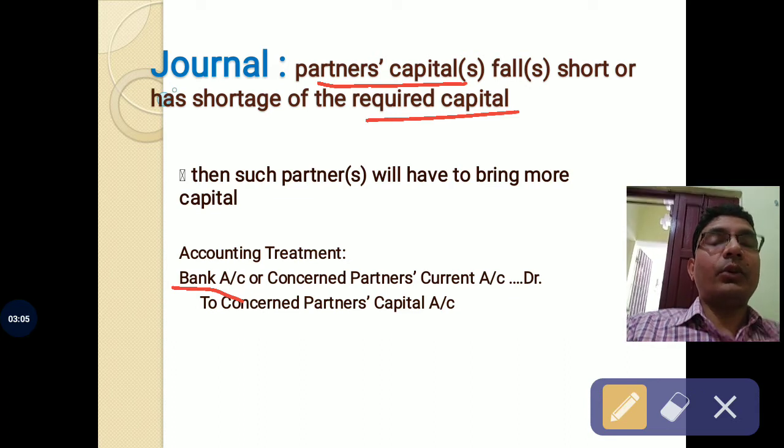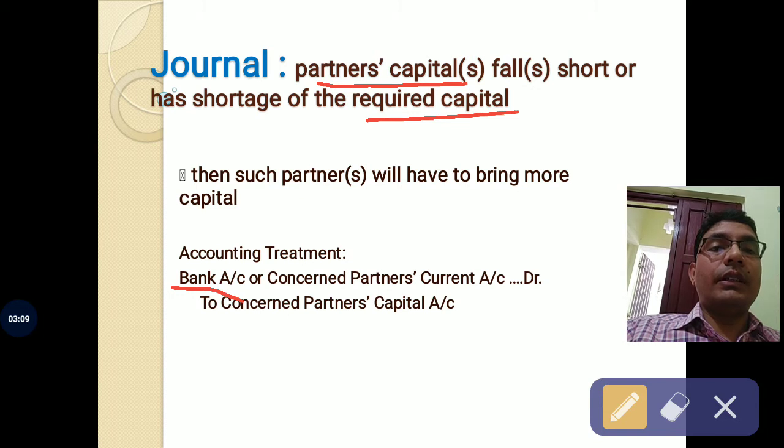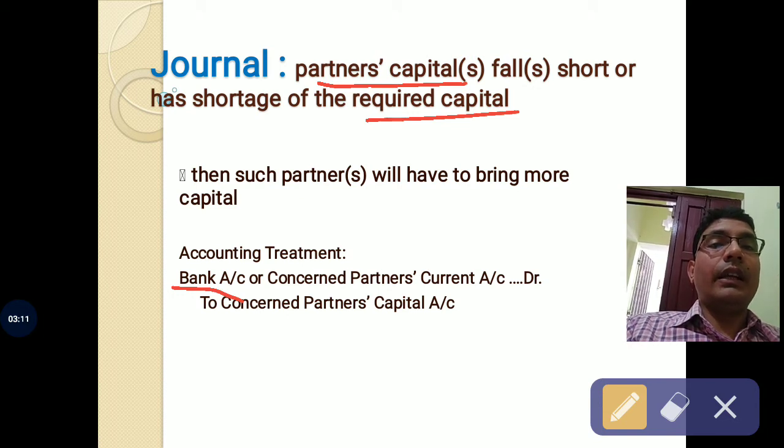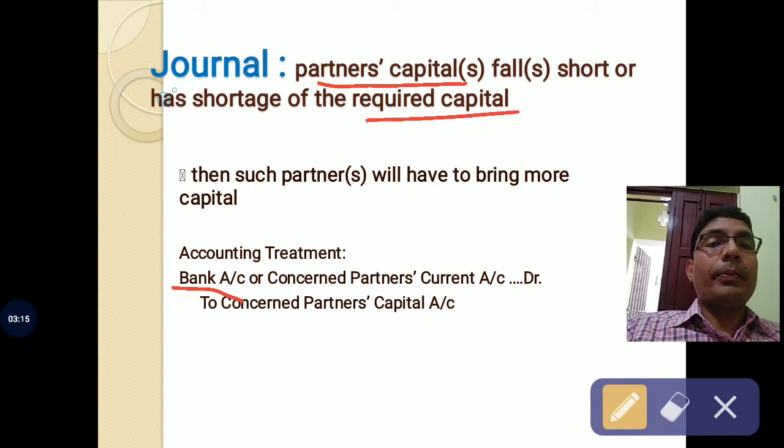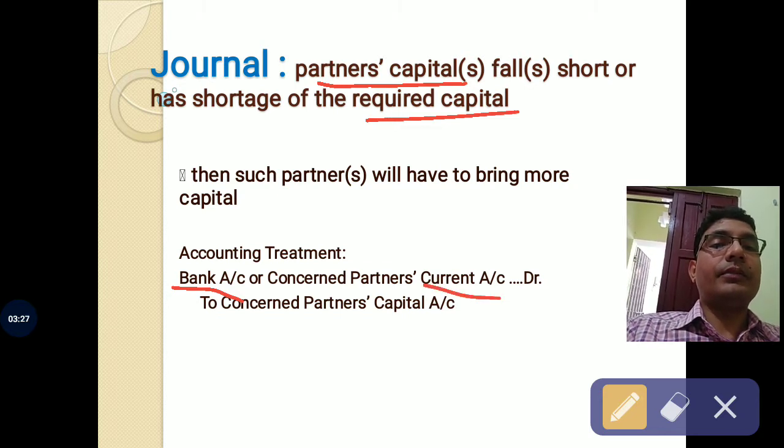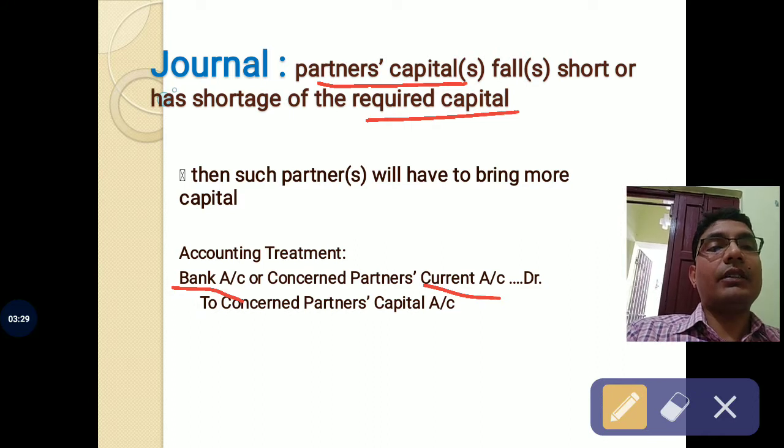If the question asks you to adjust this shortage with the help of cash, then such partners will have to bring in more capital. If the question asks that this shortage will be treated with the help of the current account of the partners, then the concerned partner's current account will be debited and the concerned partner's capital account will be credited.